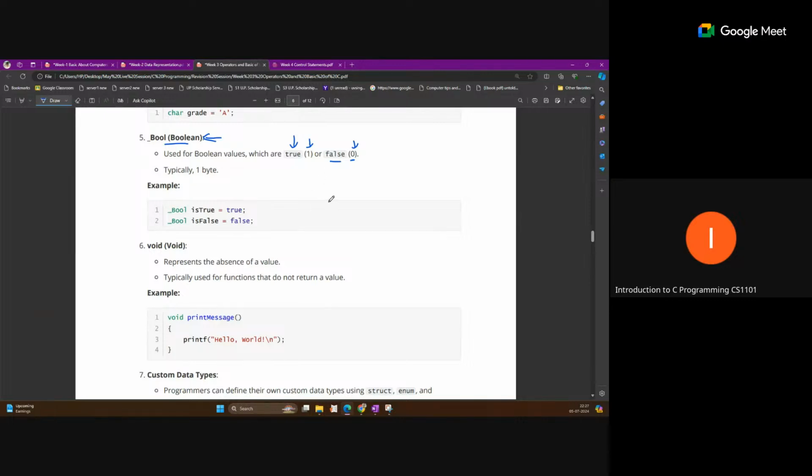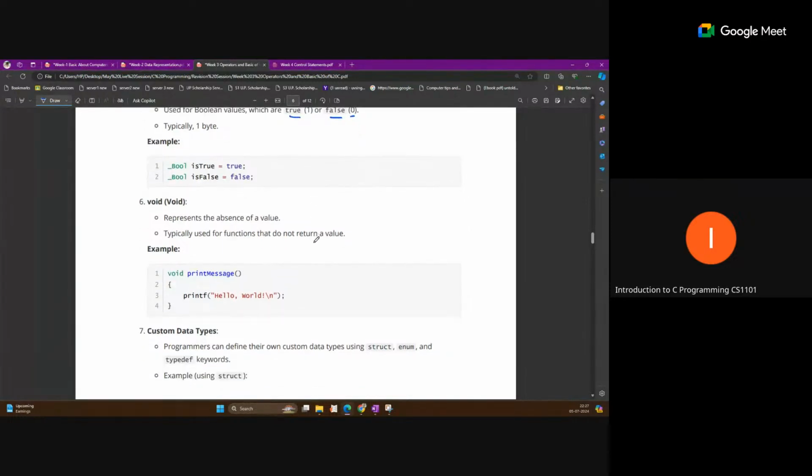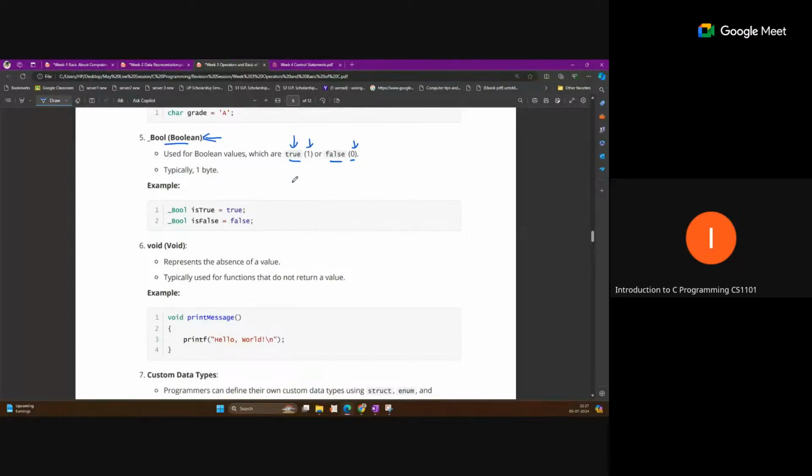If you want to perform this, we do not directly use true and false, as in Python where we directly write them. Because of that, in C it is written as an integer, 1 and 0.